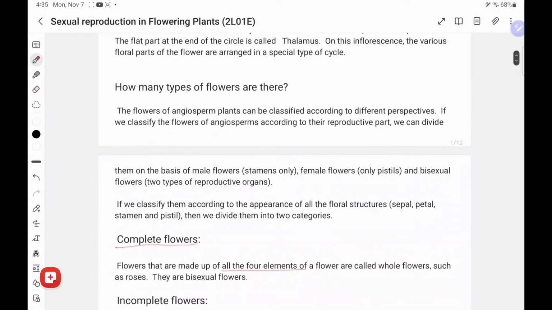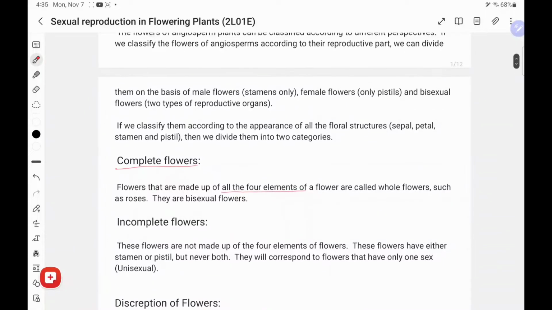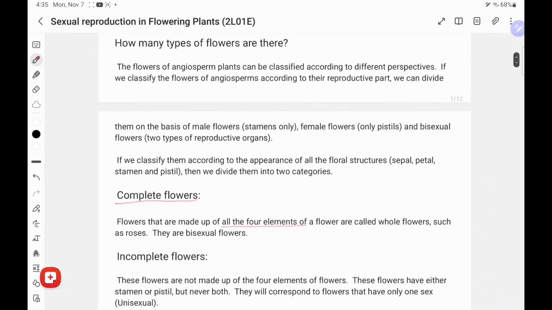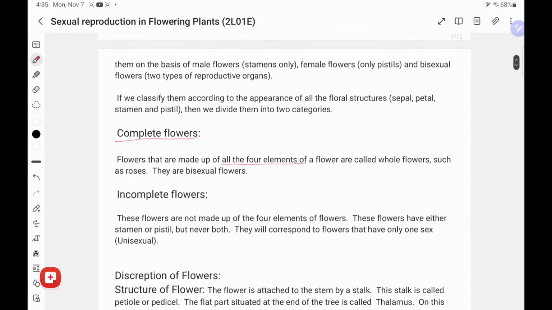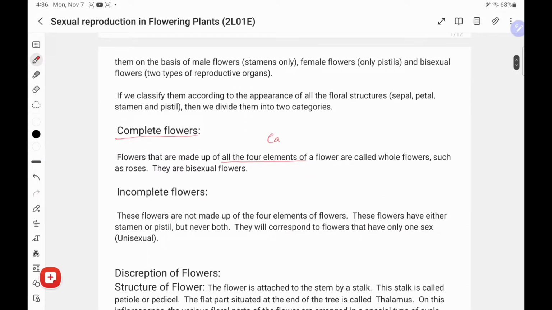What are the four elements? Calyx, corolla, stamen, and pistil. These are the four elements by which flowers are decorated.